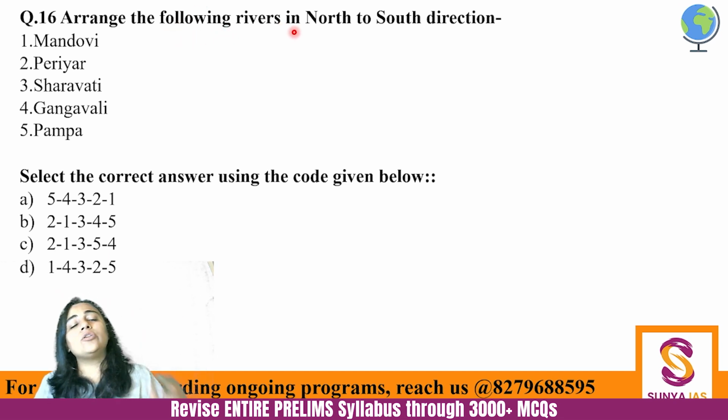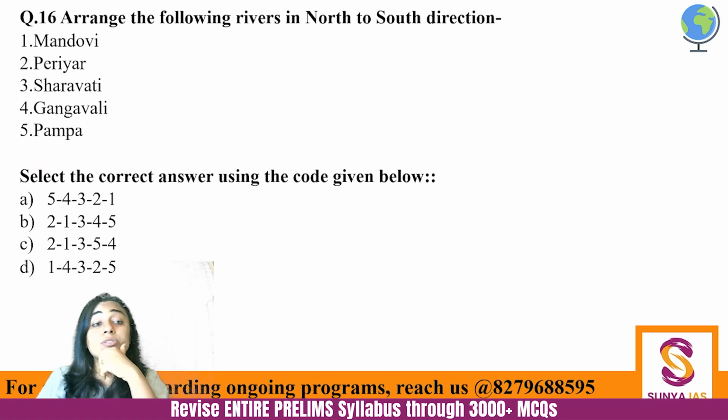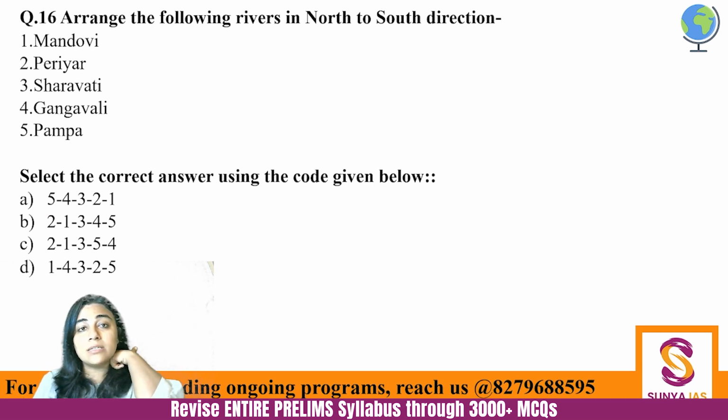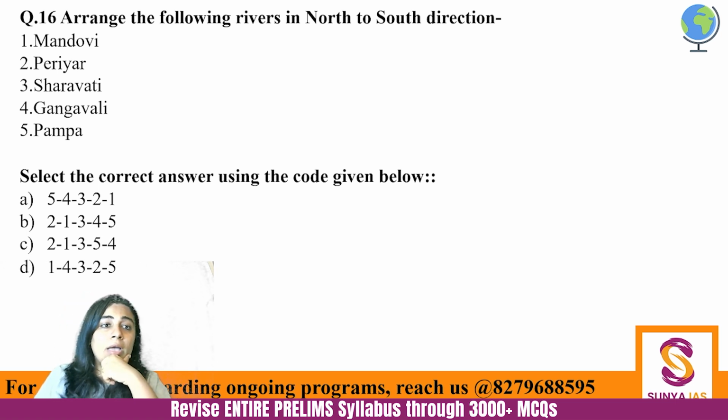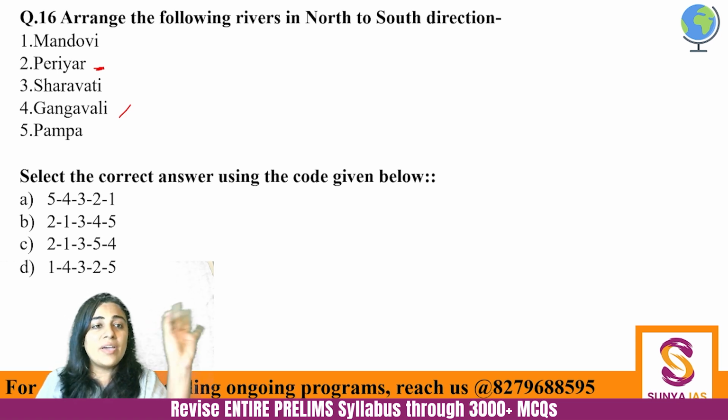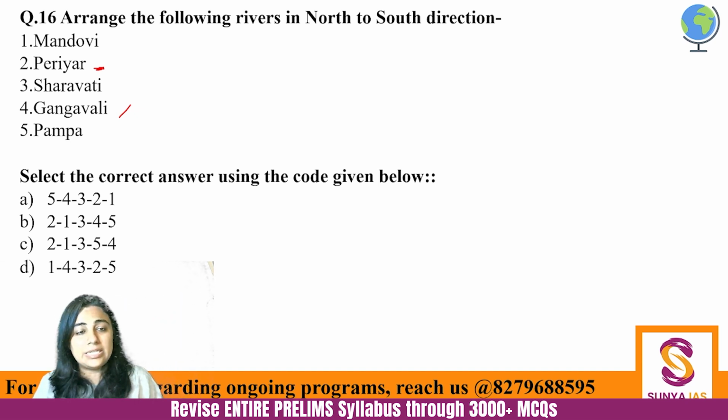Arrange the following rivers north to south direction. So these are smaller rivers. Mandovi, Periyar, Sharavati, Gangavali and Pampa. So just arrange this. Now see, let's be very smart. You know for a fact that Periyar is one of the southernmost rivers that you know. But here in the options, Periyar is not given at the southernmost point. है ना? There is no option wherein Periyar is given in the southernmost point. So we know that there is some river which is even more south than Periyar. ठीक है?